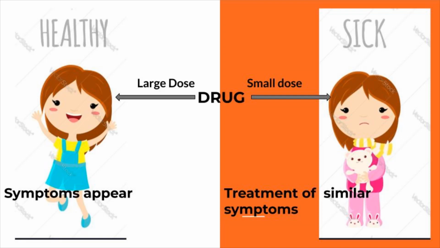That means the drug that develops symptoms in a healthy person, that same drug we will use in a sick person in a low dose, small doses, to treat the disease having similar symptoms. So that is the concept of our homeopathy.